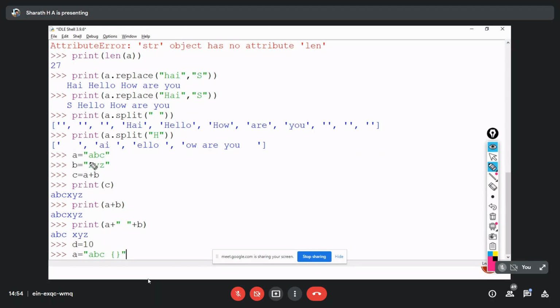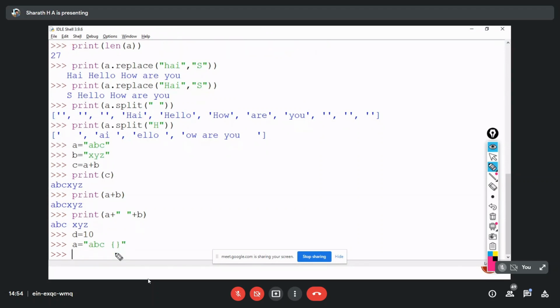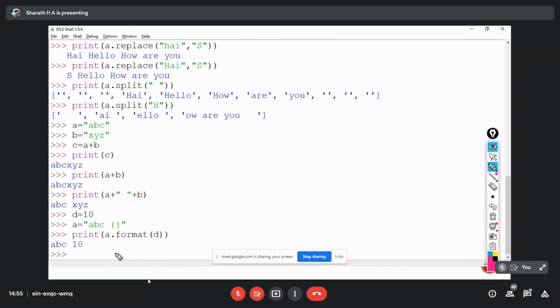That means in place of those curly braces, whatever argument I'm passing is going to print. So in print, "ABC {}".format, I pass the argument d. Enter, and in place of the open and close curly braces, you can see 10 here.